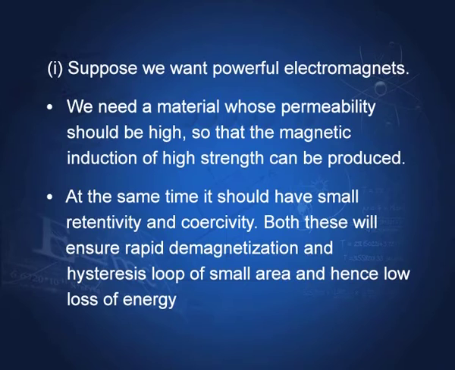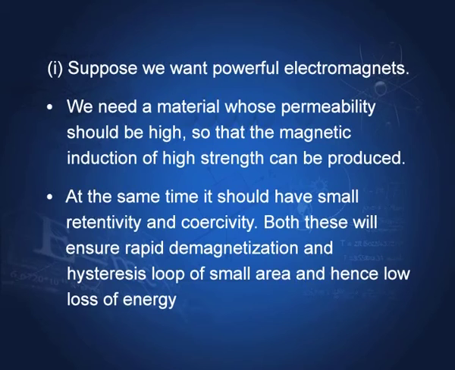Retentivity is the retained magnetization. This should be small, so that when you remove the external magnetic field, the material comes back to zero magnetic moment. Both these will ensure rapid demagnetization and a hysteresis loop of small area, and hence low loss of energy.